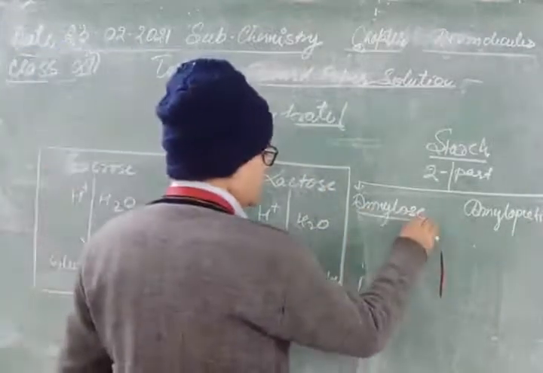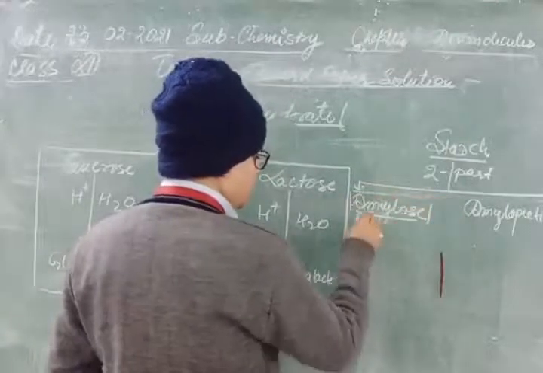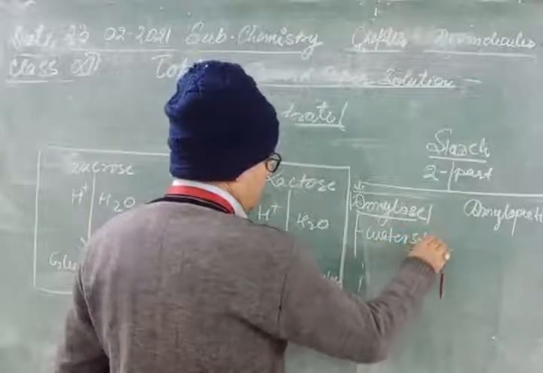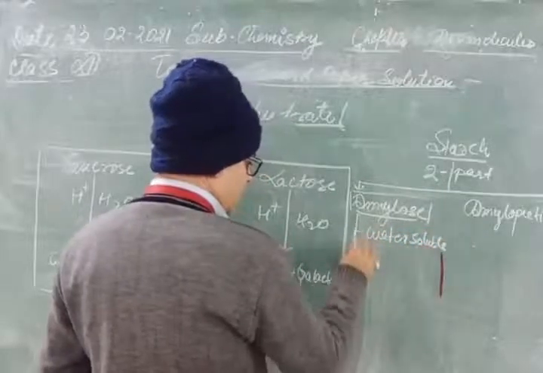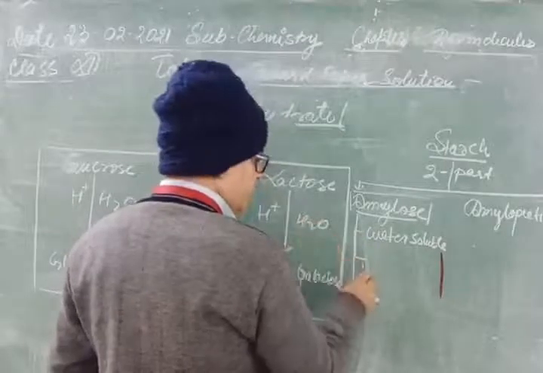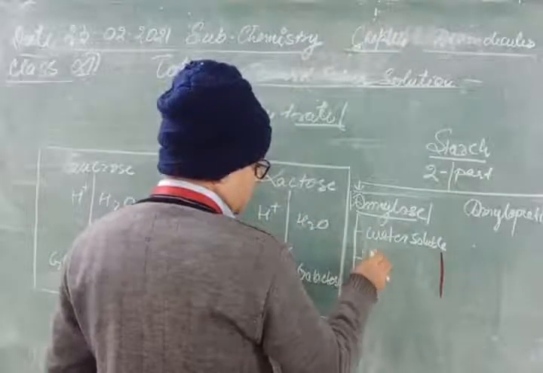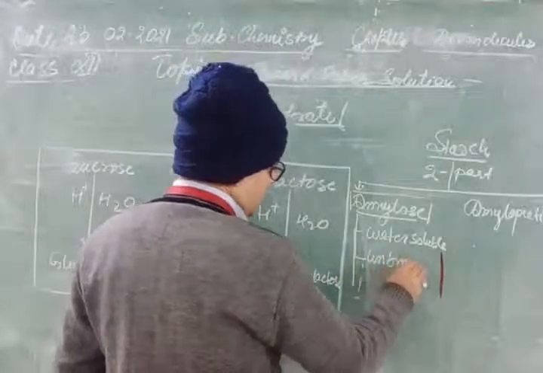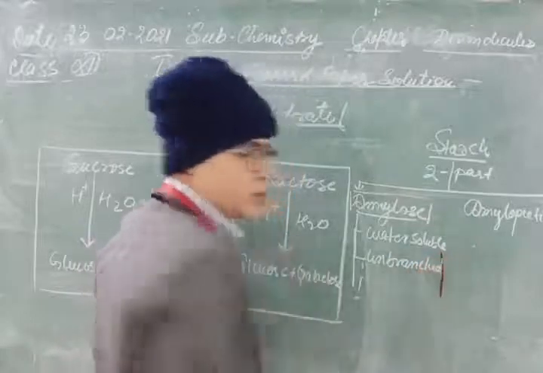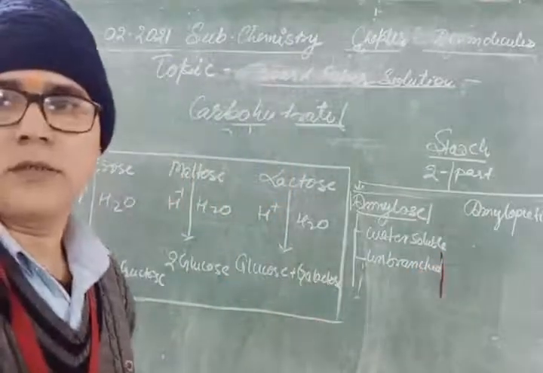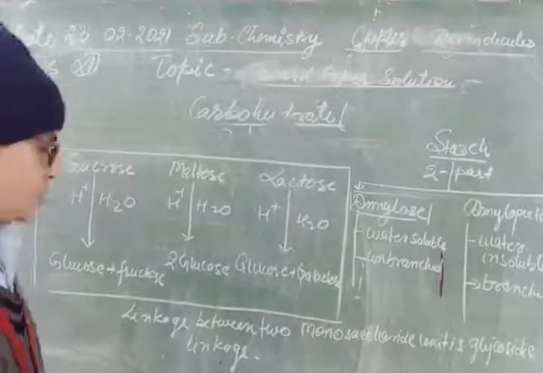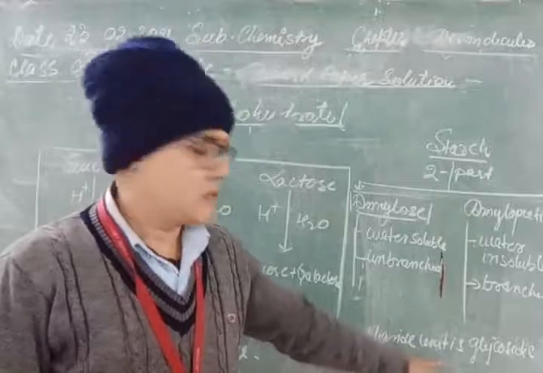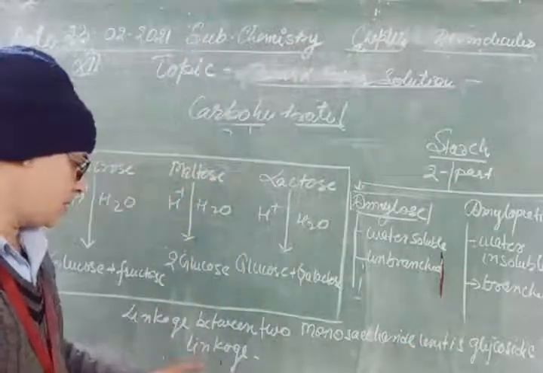Okay, this amylose part is water soluble, and this one is linear, unbranched. The linkage between two monosaccharide units is glycosidic linkage.